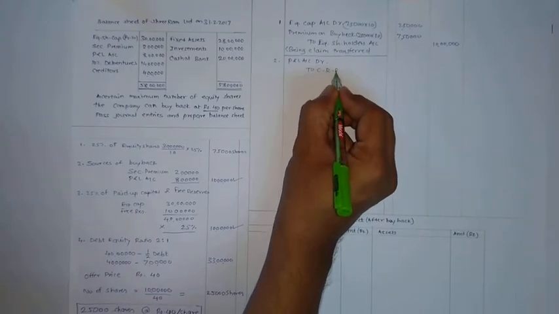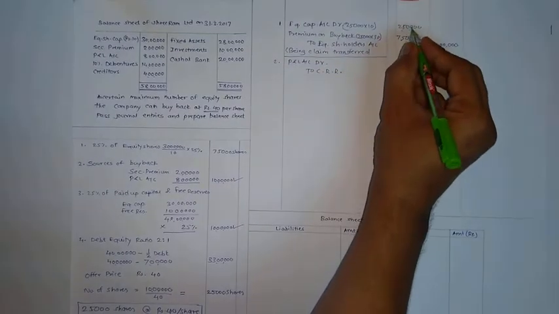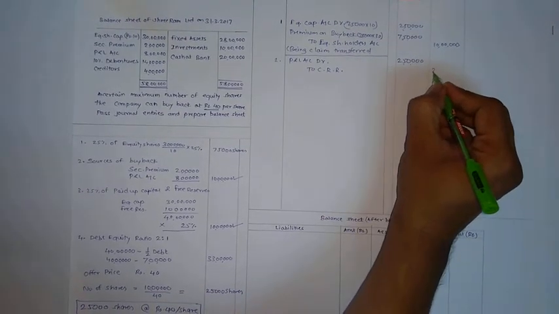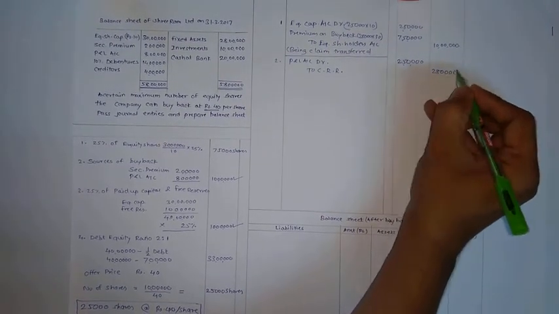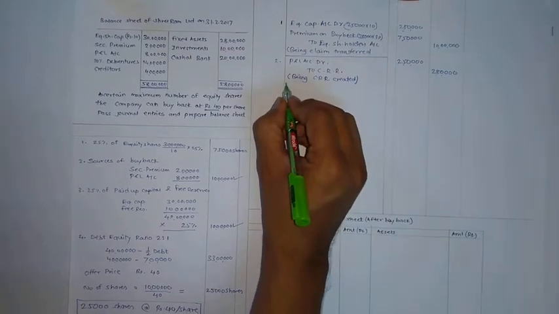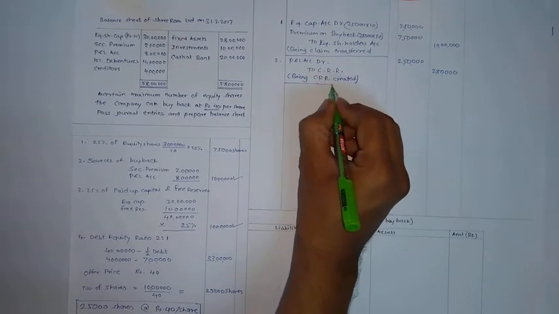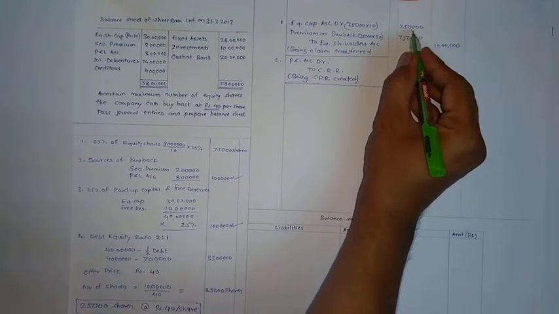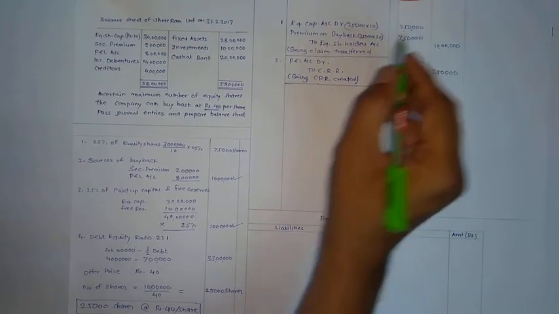P&L account debit to capital redemption reserves to the extent of rupees 2,50,000 only, because CRR should be equal to nominal value of shares bought back, being CRR created. So the second entry is done. We have created CRR equal to the face value of equity shares bought back.